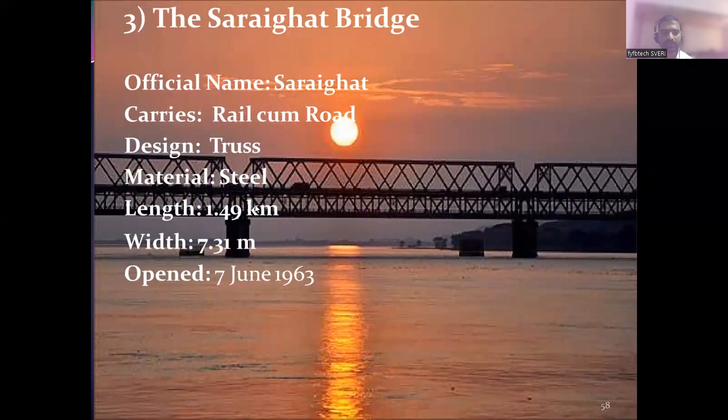Straight bridge. See, there is a river and all. If the river width is very large, at that time you can see the length of the bridge is 1.49 kilometer, and the width of the bridge is 7.31 meter. So this is called piers. In case of bridges, we will not call it a column, it is actually a pier.